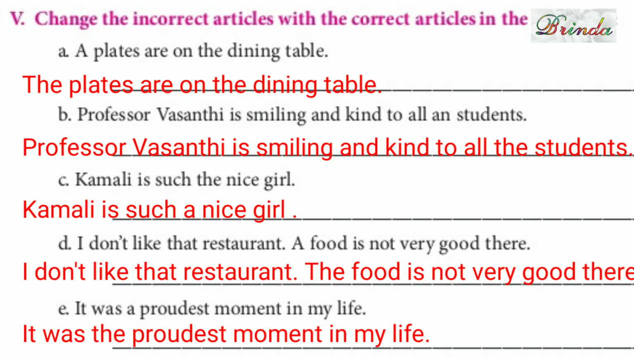Second one, Professor Vasanthi is smiling and kind to all and students. So "all and" will not come, that is wrong. So Professor Vasanthi is smiling and kind to all the students. C. Kamali is such the nice girl. Is it right? Wrong. So Kamali is such a nice girl. D. I don't like that restaurant. Food is not very good there. Will "food" come like that? No. I don't like that restaurant. The food is not very good there.